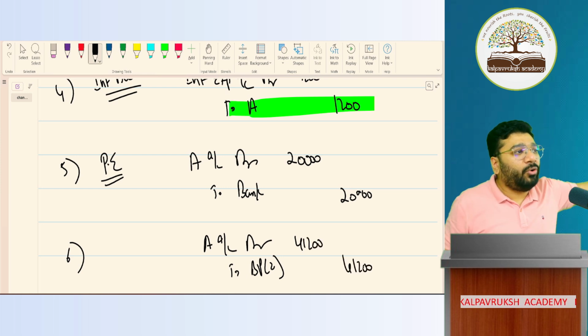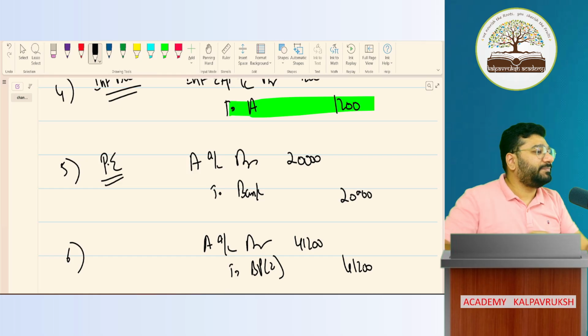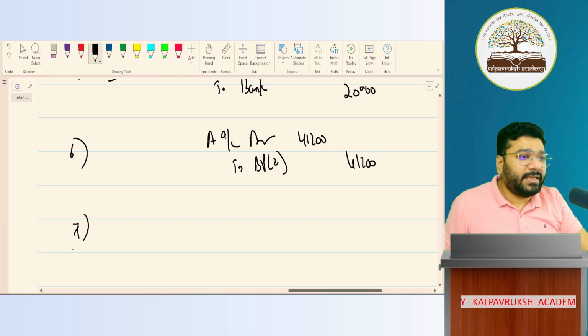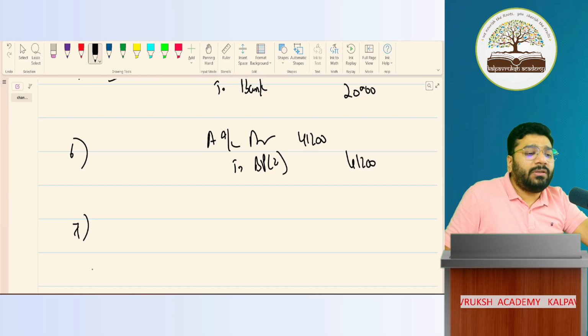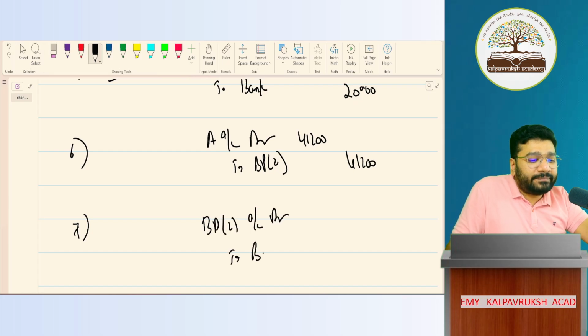41,200. Now when you know the concept and the flow, how easily and comfortably you're able to pass the entry. We can combine the entry here also. Yes, whatever entry you combined there, the same entry you can combine here also. Now on the maturity date, the bill is honored. What is the honor entry? Bills payable account debit to bank.